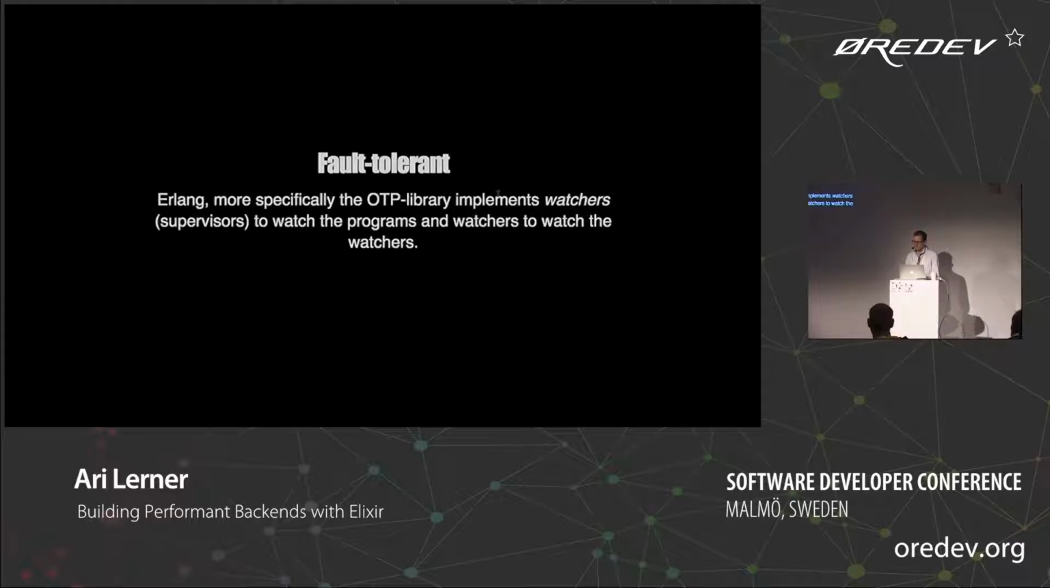It's fault tolerant. The OTP library not only implements supervisors for your local machine, but also distribution. The distribution story is cool too. You can create a process on this machine and on another machine as long as the network is set up. You can communicate between the two, which is really neat.